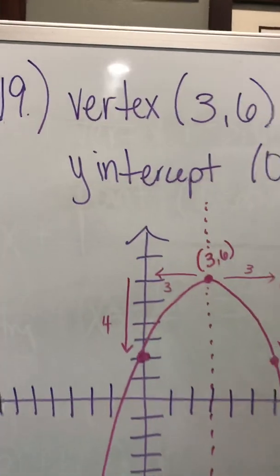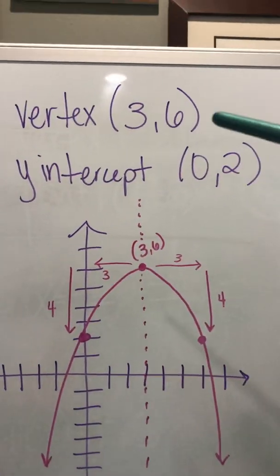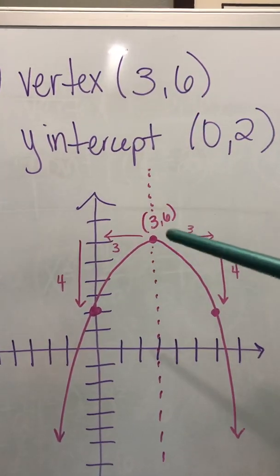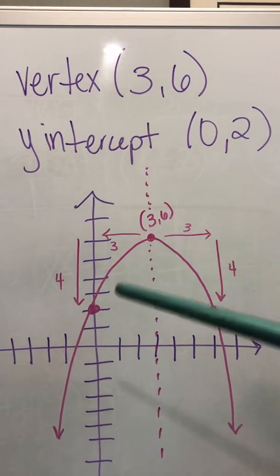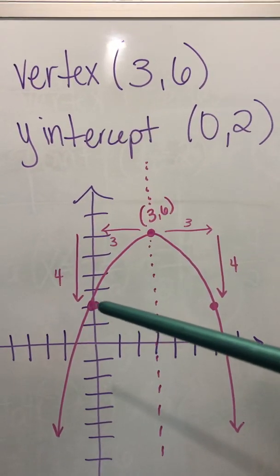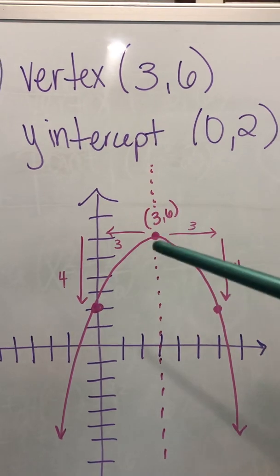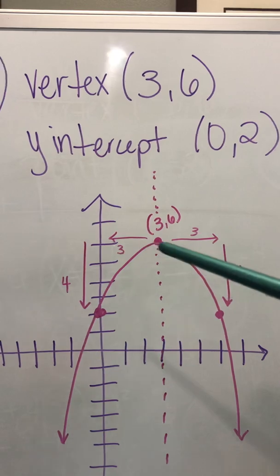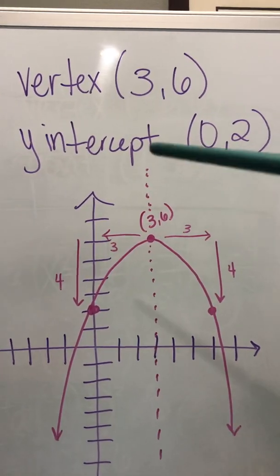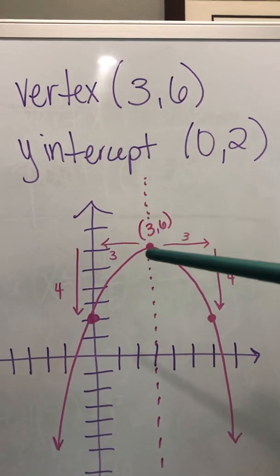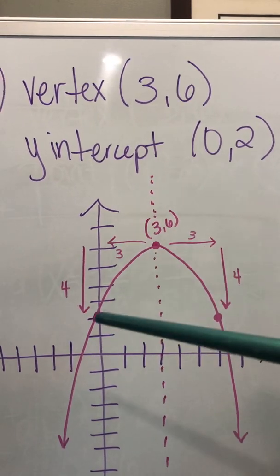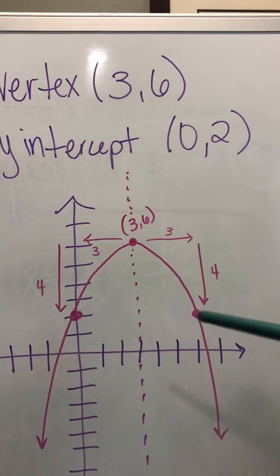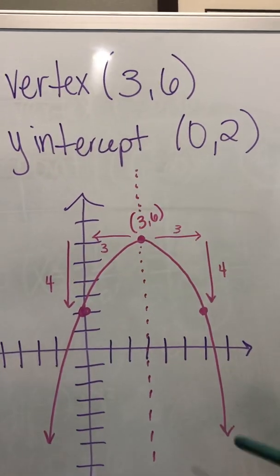Okay, so for number 19, they gave you a vertex and a y-intercept, and they want you to graph it, so you're just going to plot the points. You plot 3, 6, and then you plot the y-intercept at 0, 2. So you just need one more point in order to make the curve. What I do is count how far away you are from the vertex to this side, because parabolas are perfectly cut in half by the axis of symmetry. So you're 3 away and then 4 down from this point. On this side, you're going to go 3 and then down 4, put another dot, and you connect them to make your U shape for your parabola.